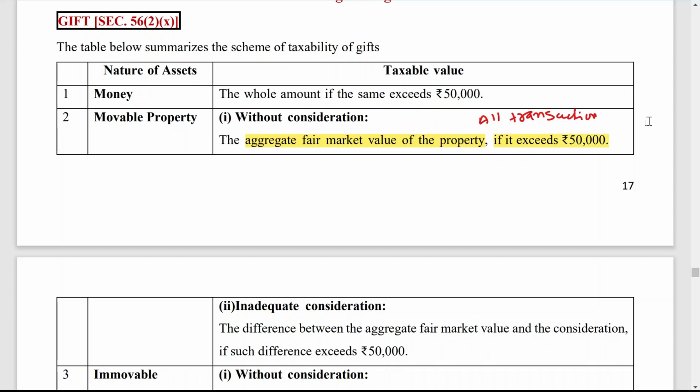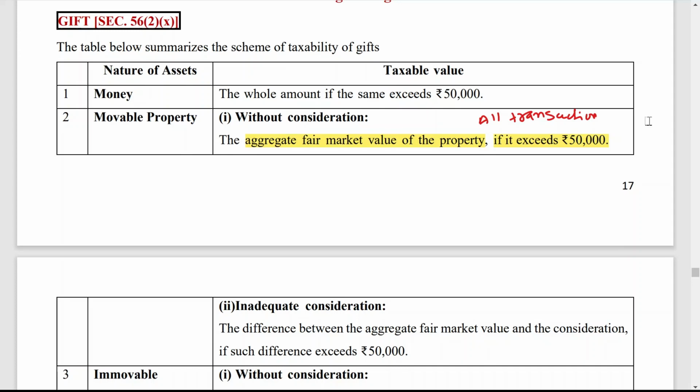If it is less than 50,000, nothing is taxable. The same rule applies as in the case of money. You have to make a total of all the movable property received without consideration during the year, and then the total is compared with 50,000. If it is more than 50,000, the full amount is taxable. If it is less than 50,000, nothing is taxable.